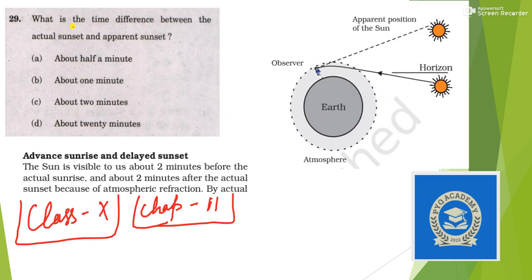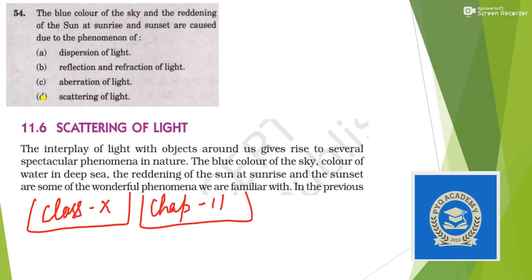Next question. What is the time difference between the actual sunset and apparent sunset? This you will also find directly in NCERT. The sun is visible to us about 2 minutes before actual sunrise and 2 minutes after the actual sunset. So the time difference here should be about 2 minutes. Answer is option C.